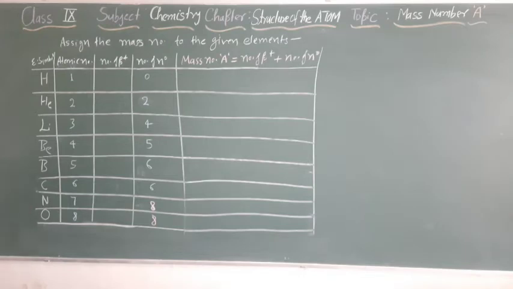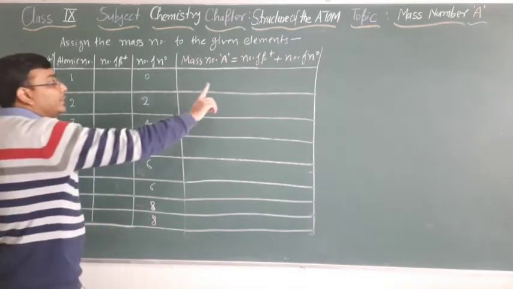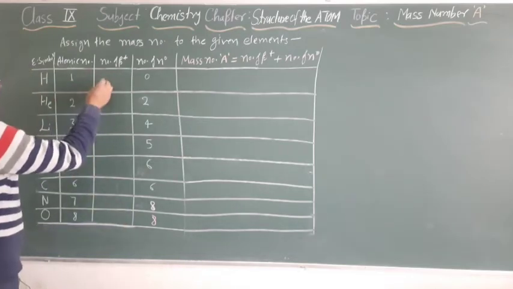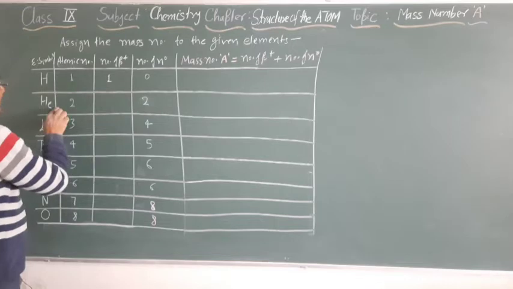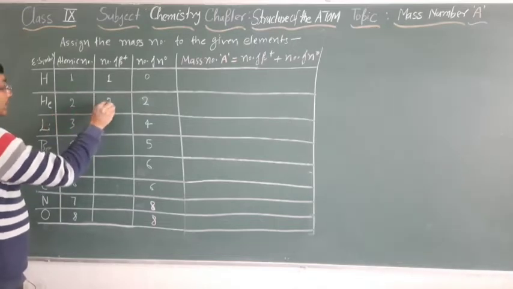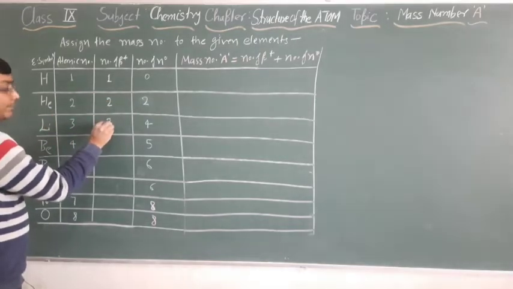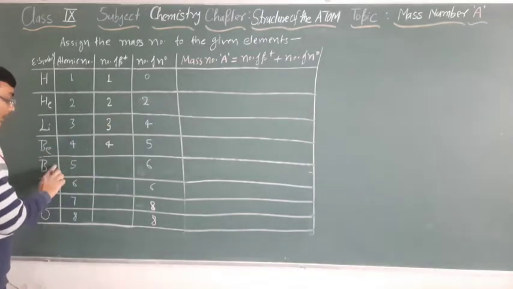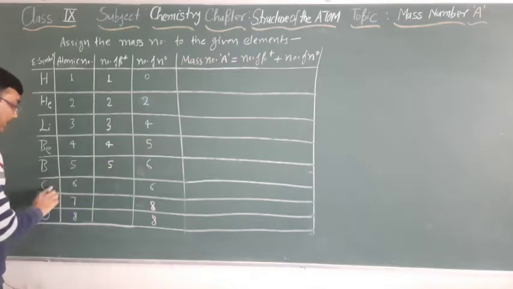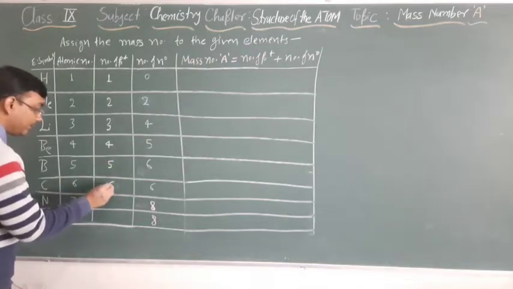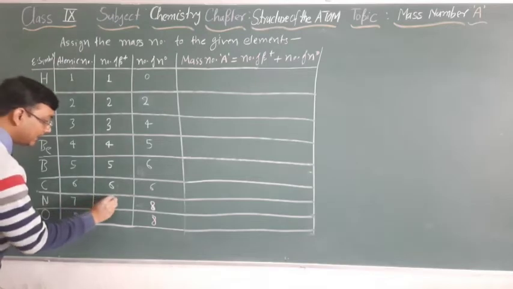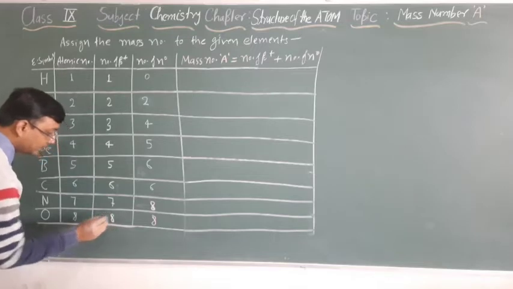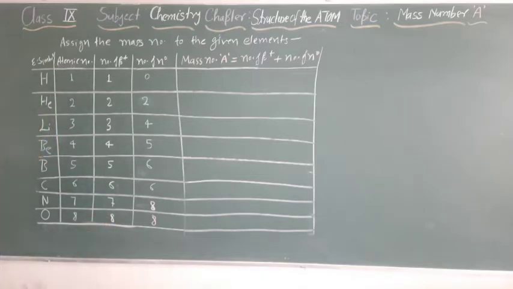On the basis of this information, we are going to calculate the mass number. So atomic number is what? Number of protons. So the number of protons we can write for hydrogen 1. Helium atomic number 2, number of protons 2. Lithium atomic number 3, number of protons 3. Beryllium atomic number 4, number of protons 4. Boron atomic number 5, number of protons 5. Carbon atomic number 6, number of protons 6. Nitrogen atomic number 7, number of protons 7. Oxygen atomic number 8, number of protons 8. We got this information, number of protons.